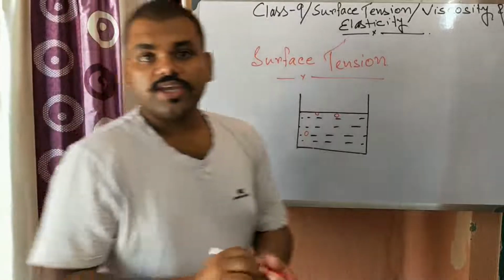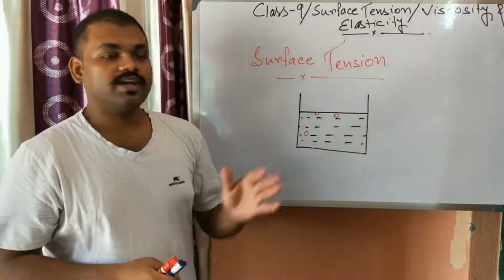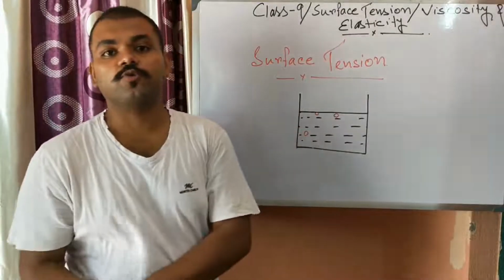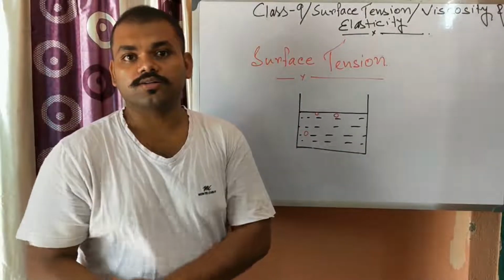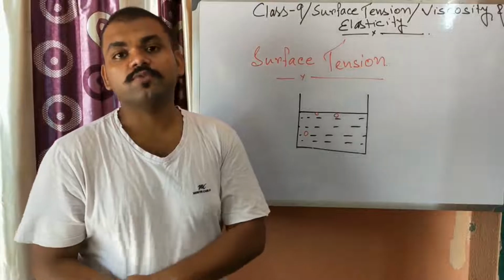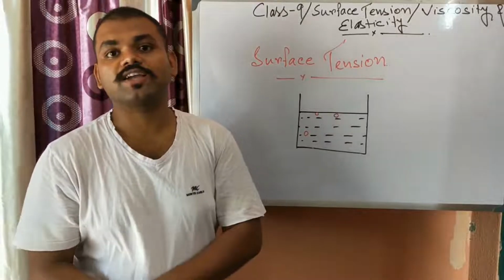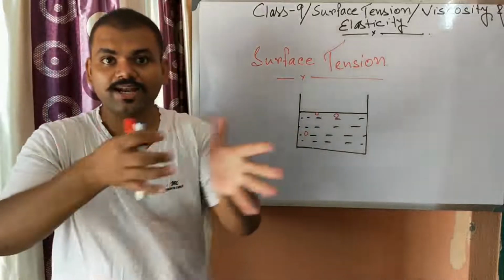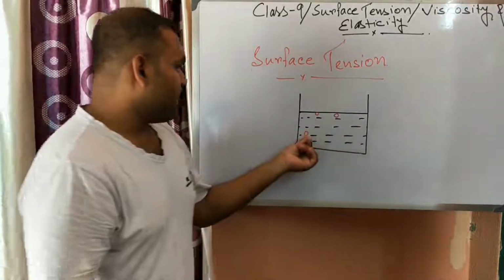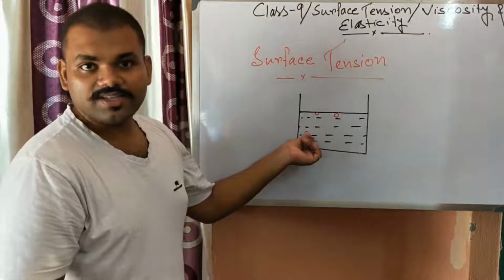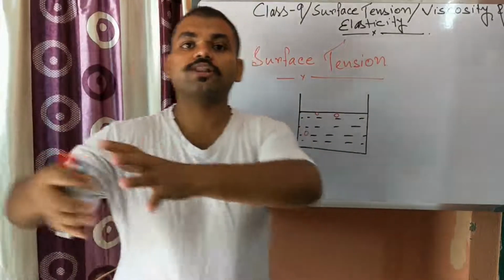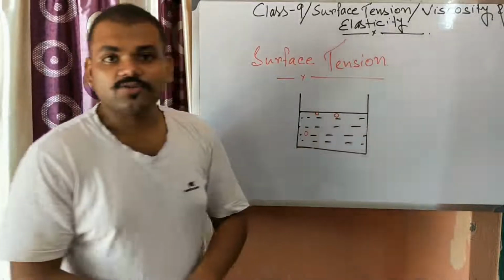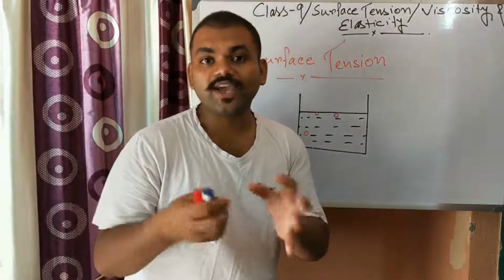In this kind of molecule, two kinds of forces occur. What are those two kinds of forces? One is the cohesive force, the force between similar kinds of molecules. The molecule present here is surrounded by all the other molecules of water, so it is attracted. That force of attraction is the cohesive force.